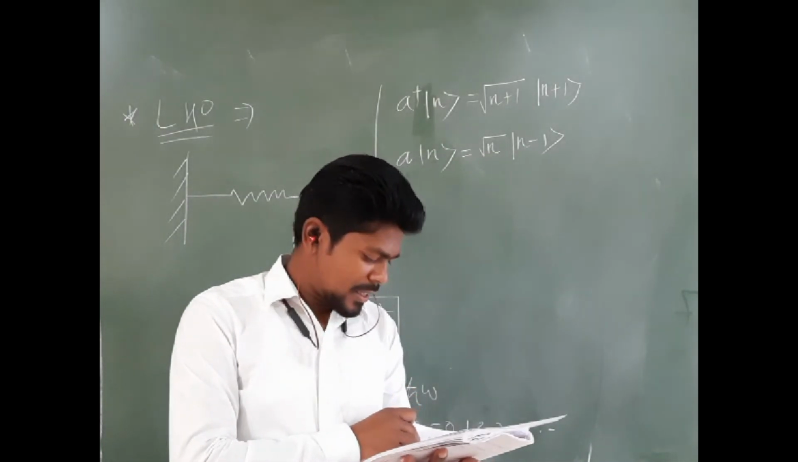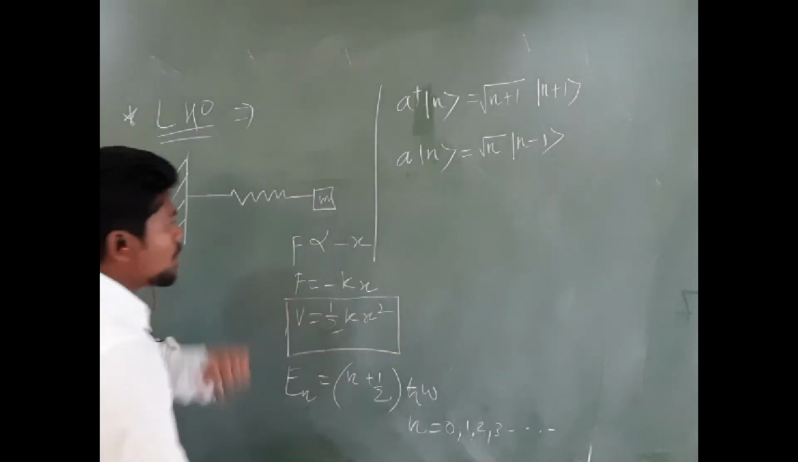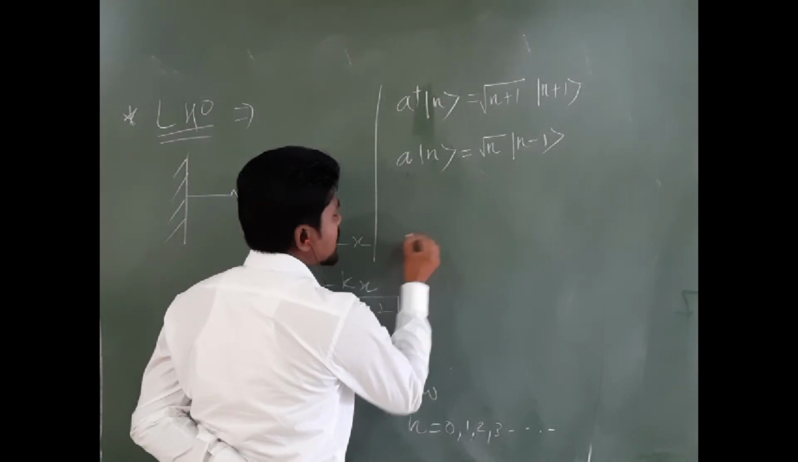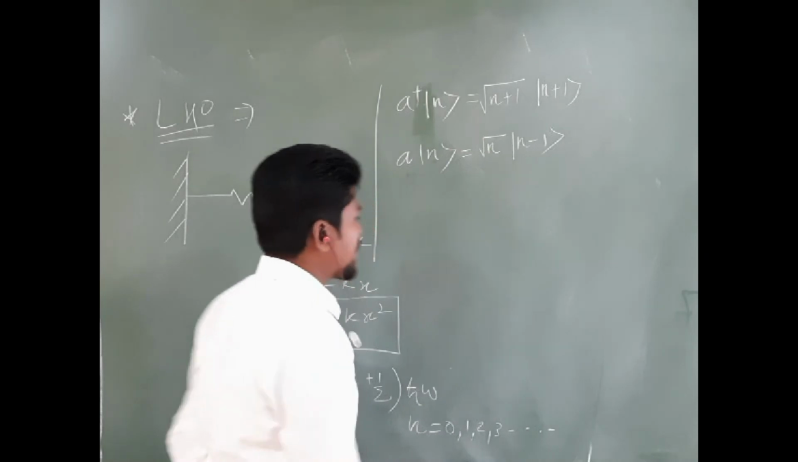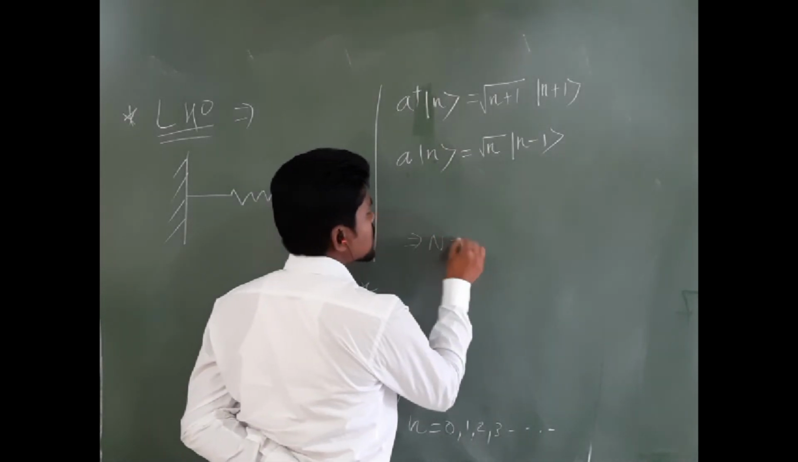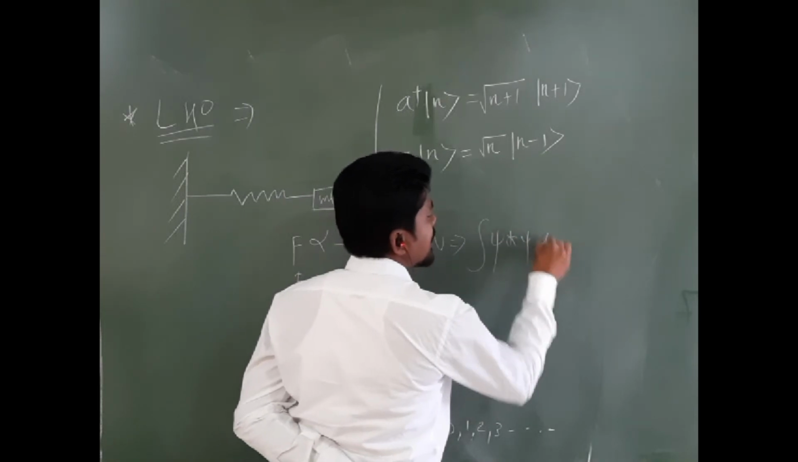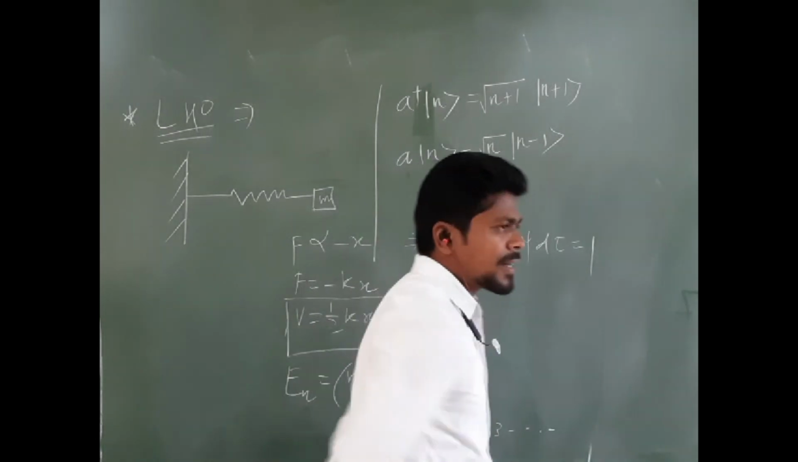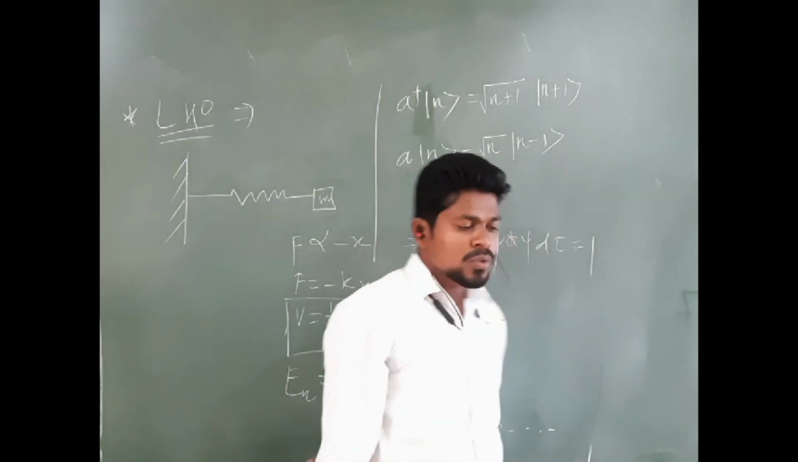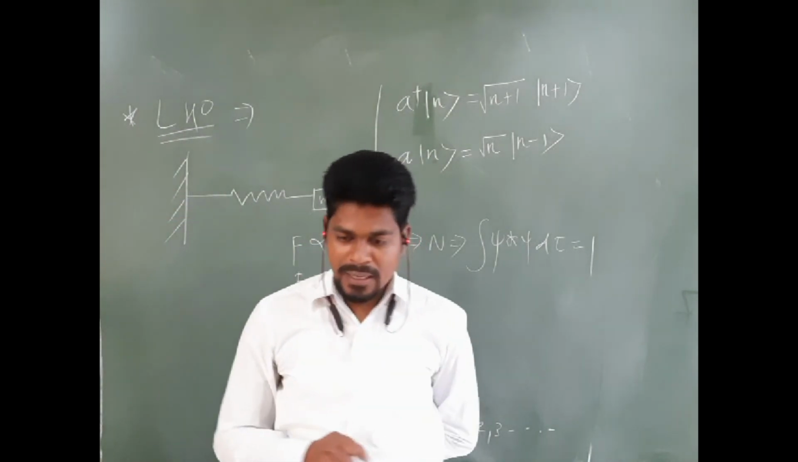Let me check if anything is left. Okay. Again, we have discussed finding the normalization constant. To find the normalization constant, we have the formula: integration of psi star psi d tau equals 1. Just solve the equation and you will get the normalization constant. So these are all those things that we have discussed in our first quantum mechanics.